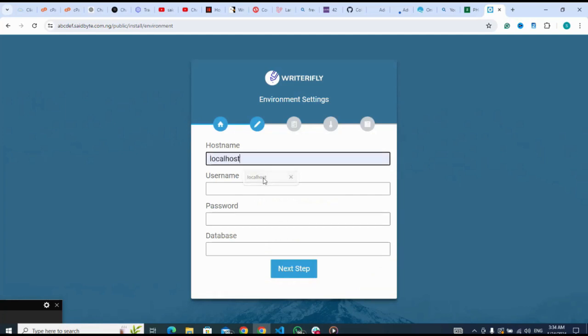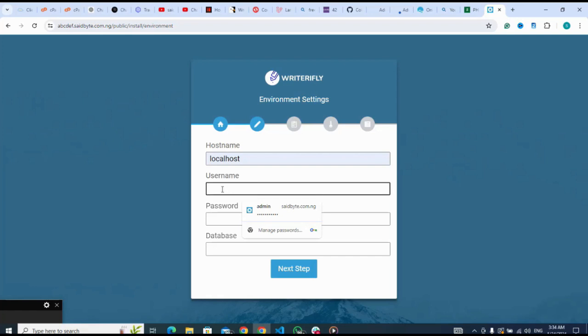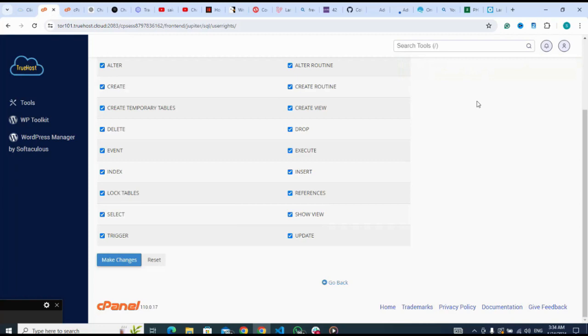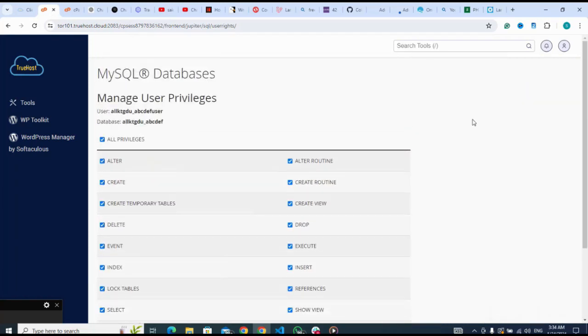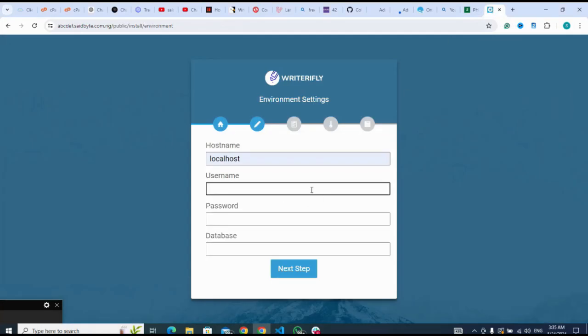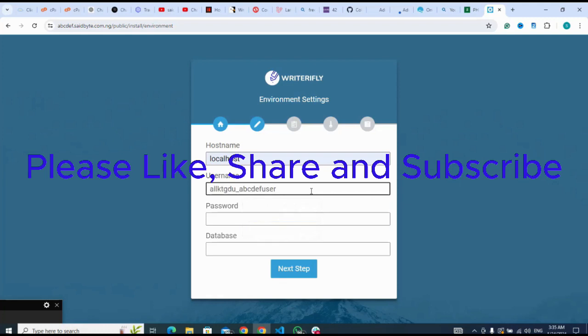This is localhost, username. Let me come back to my database where I added it, then I select it. Copy. So this username is talking about my database username, and I paste it here.